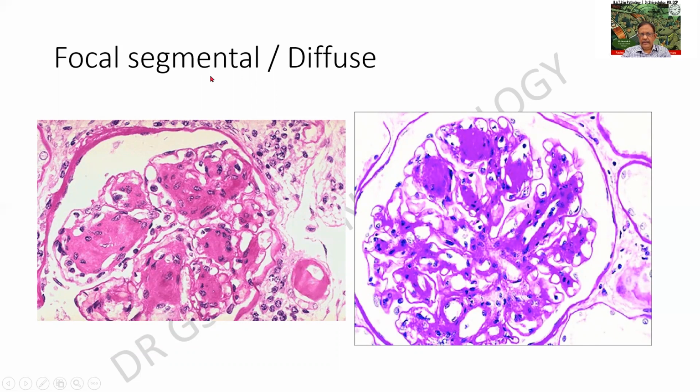Focal and segmental or diffuse glomerulosclerosis. You find that the glomerulus is basically a tuft of capillaries. These are all many capillary tufts, but in some, I find that there is eosinophilic material. Initially, it is limited to one or two areas, so it is called focal and segmental. All the glomeruli need not be involved, but later on, it becomes more diffuse. Almost all the capillaries are involved and all the glomeruli can be involved. So focal segmental to diffuse glomerulosclerosis.